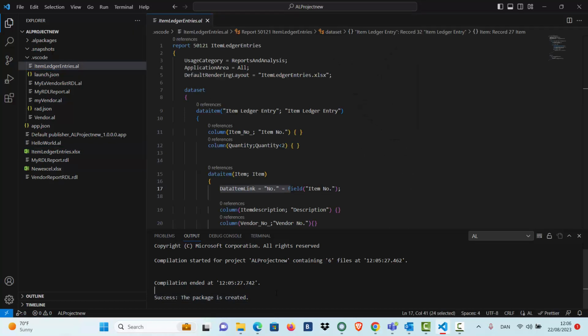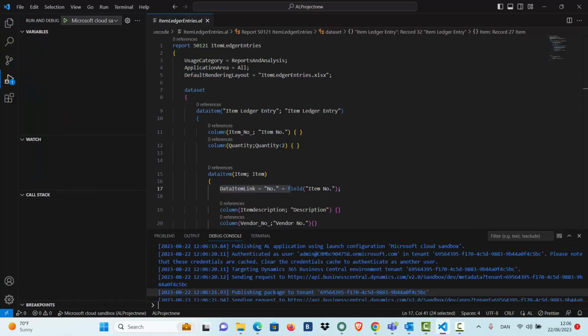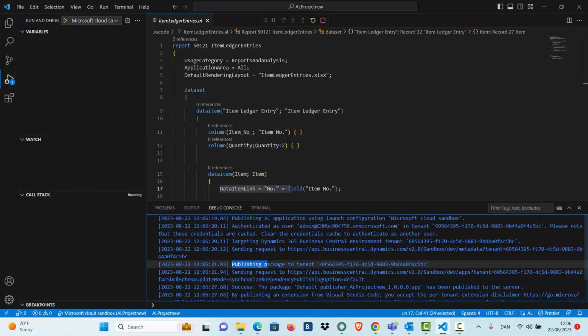Next, I can run this report to publish in Business Central by pressing F5. Successfully published the package to the tenant. Let's go to the Business Central tenant for this.